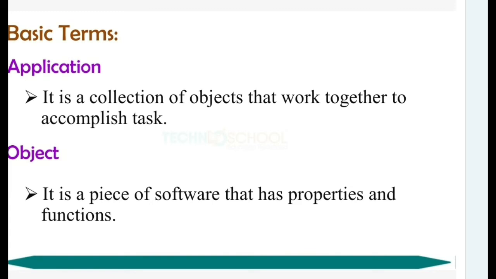It is a piece of software that has properties and functions. When you place some controls, command button, labels, and text box, when you enter the name with this control and right click it, you can see the functions available with that control. Using those functions, we can use them in the coding window. You can set your outputs in the output screen. So this is the object, its object properties and the functions.